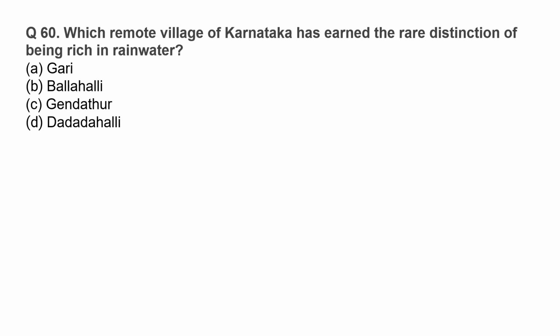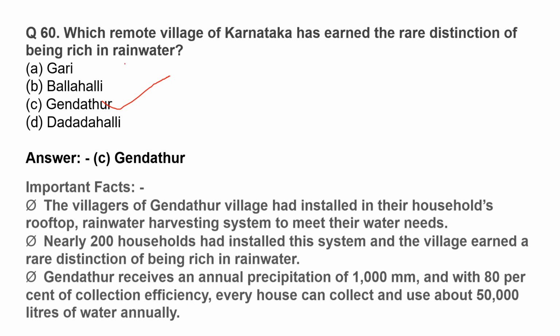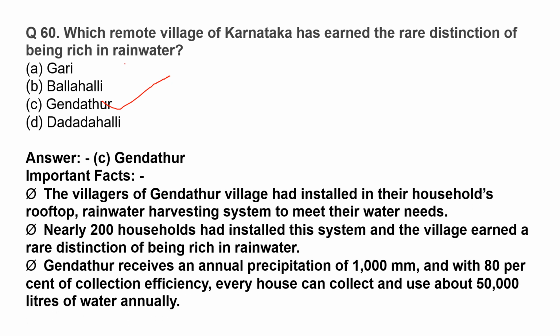Which remote village of Karnataka has earned the rare distinction of being rich in rainwater? The correct option is option C, Gandadhar. The villagers of Gandadhar village have installed rooftop rainwater harvesting systems in their households to meet their water needs.